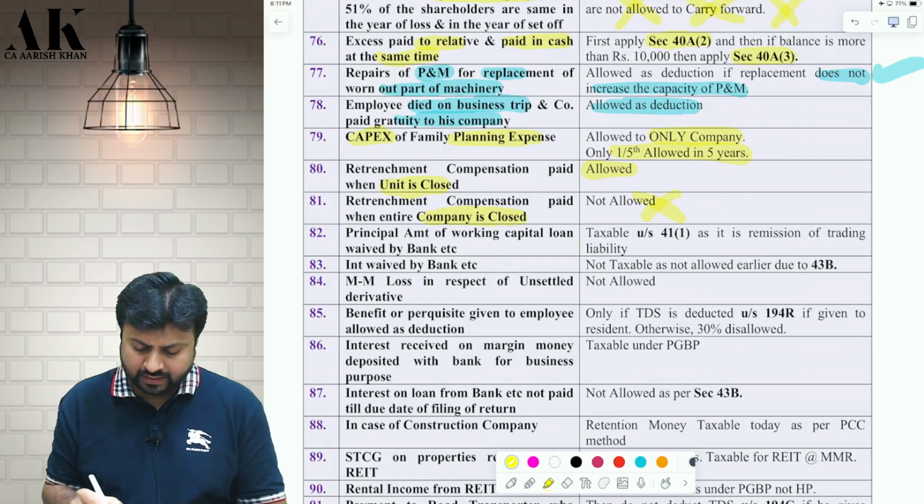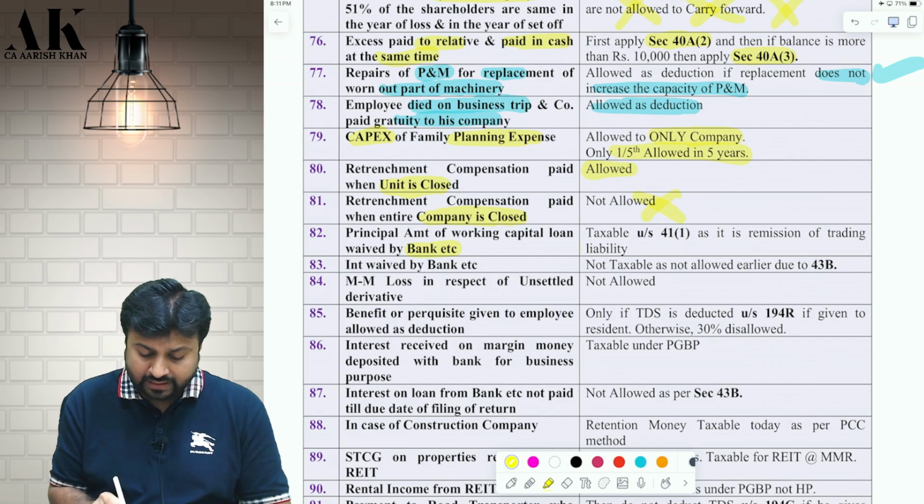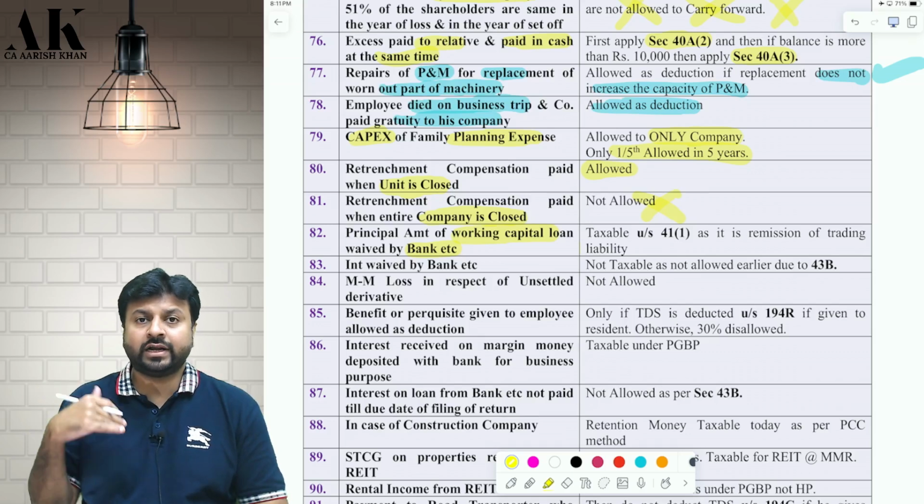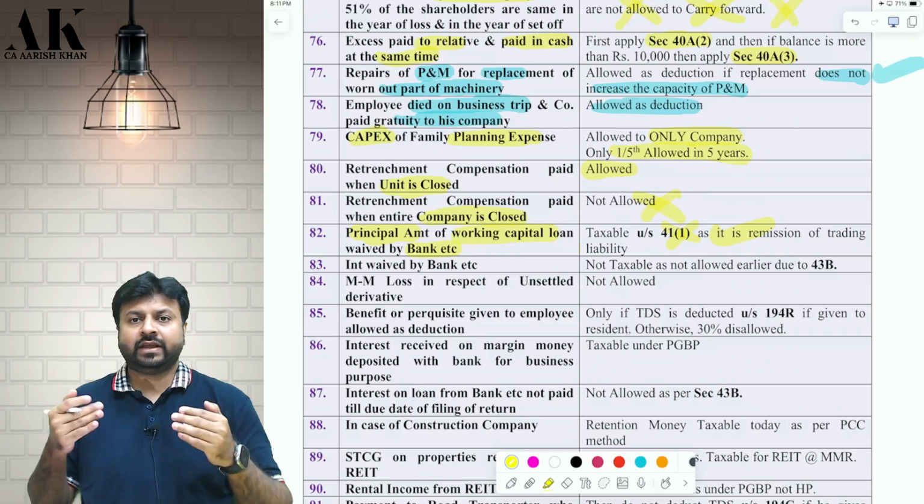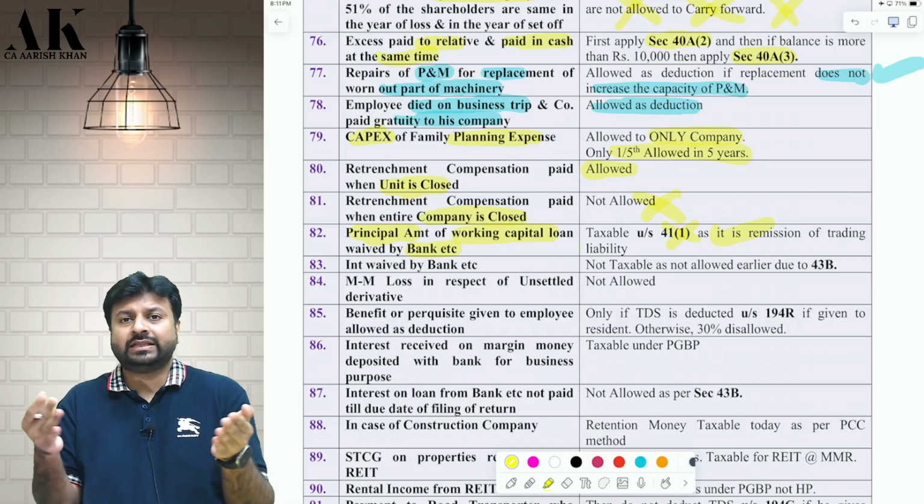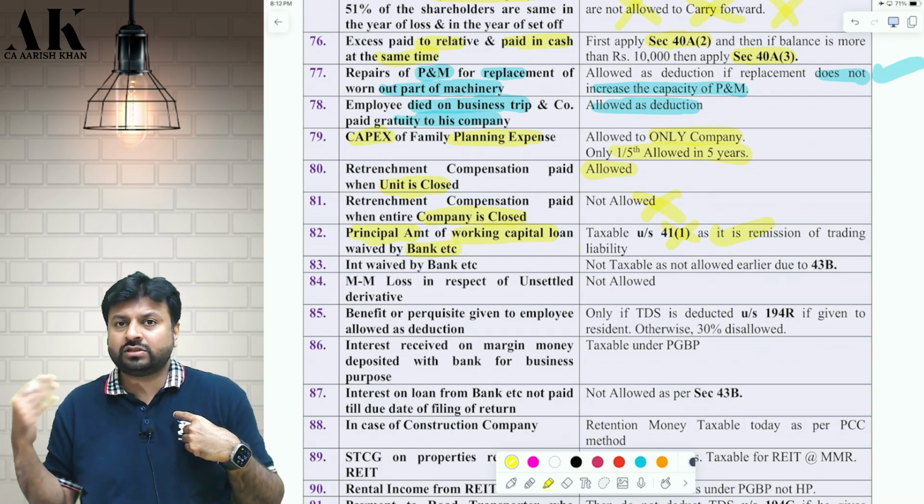Next one, if you have taken a loan from some bank or cooperative bank or post office, a working capital loan, say for raw material, and if that loan is written off by the bank, then the principal amount will be considered as income under section 41(1). So if I have taken a raw material loan of 10 lakh rupees for the purpose of my business from a bank, say ICICI Bank, and the bank waives that loan, that is a benefit for me. That is a remission or cessation of a trading liability, because the loan is for raw material. The loan is not for a fixed asset.